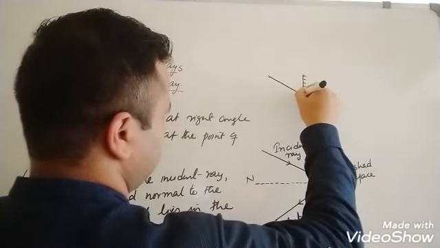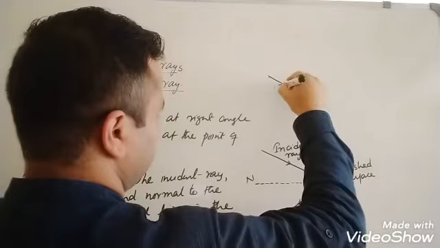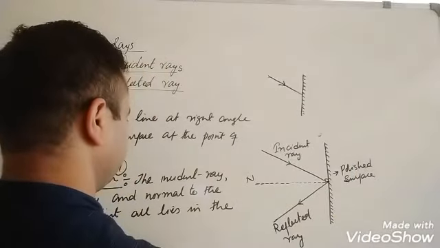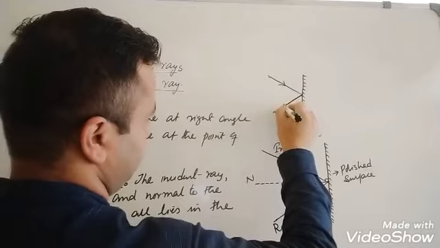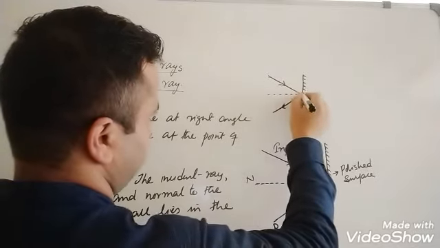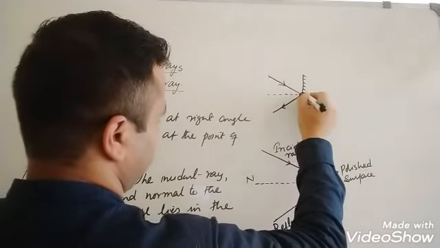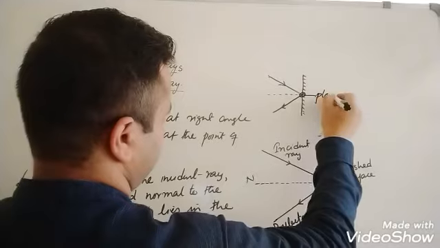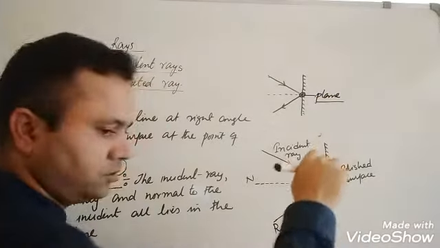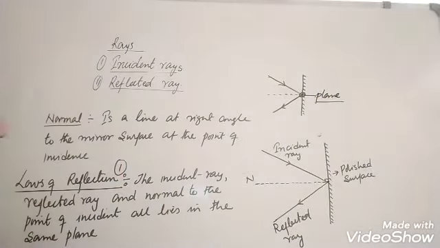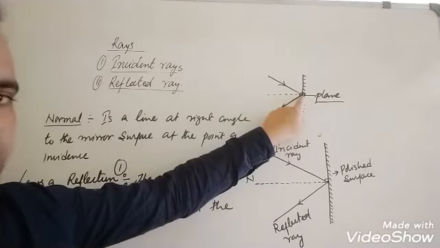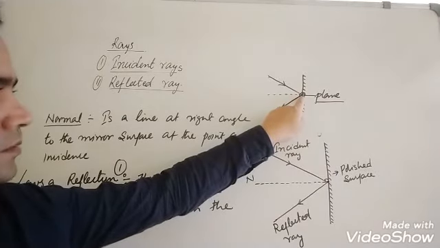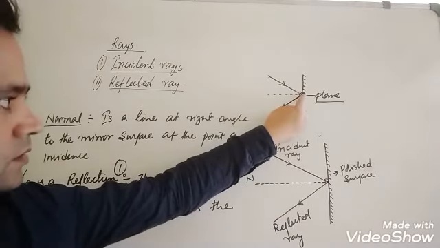This is incident ray, and next is reflected ray, and normal to the point of incidence, all lie in the same plane. This is a plane. Incident ray, reflected ray, normal to the point of incidence, all lie in the same plane.